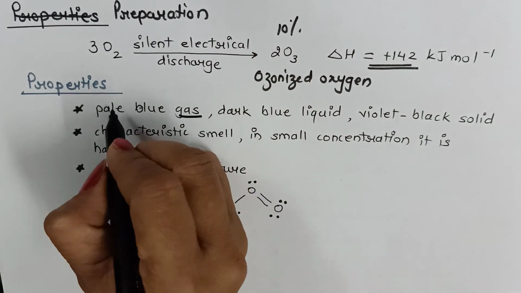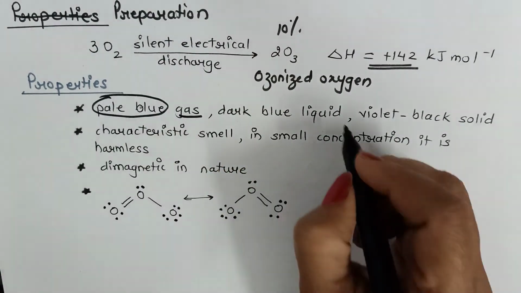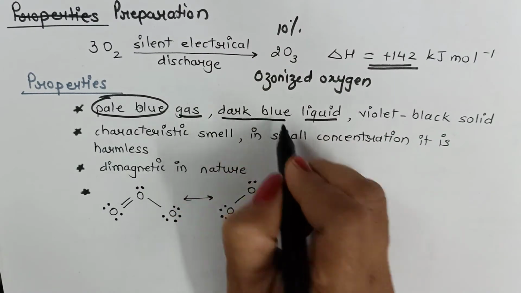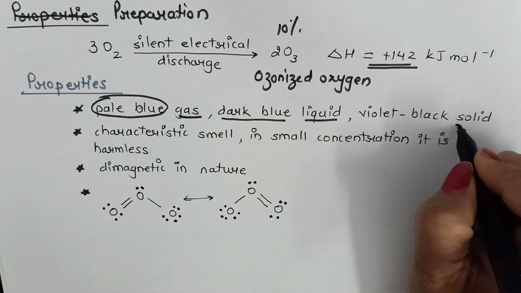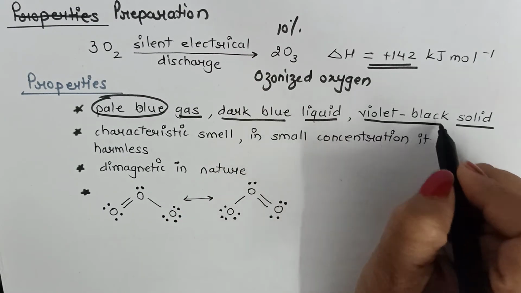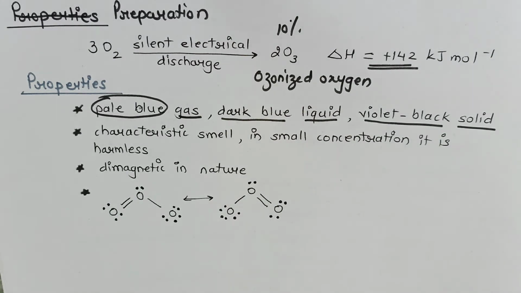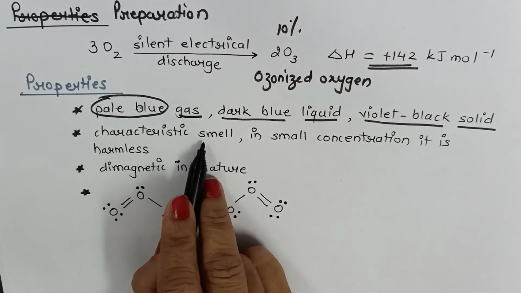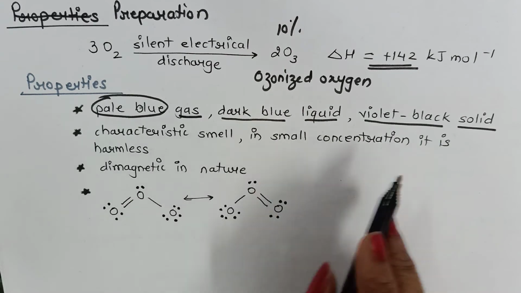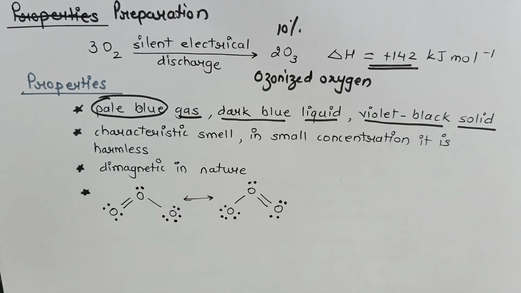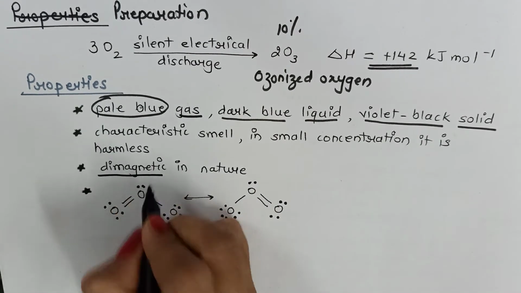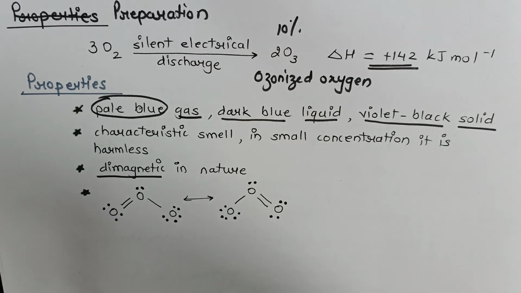Now what are the properties? In the gaseous form, it has a pale blue color. In the liquid form, ozone has a dark blue color, and if ozone exists in solid form, it has violet black color. Ozone has a very characteristic smell. In small concentration, it is harmless. Unlike dioxygen, it is paramagnetic in nature.